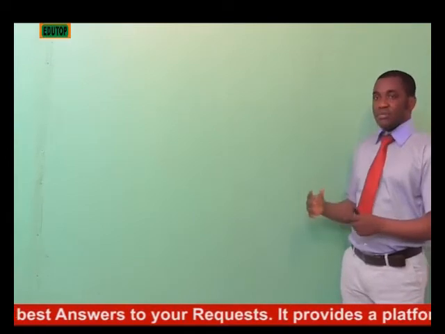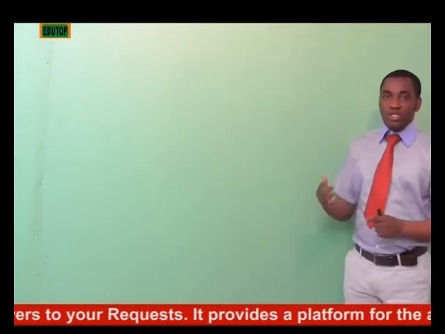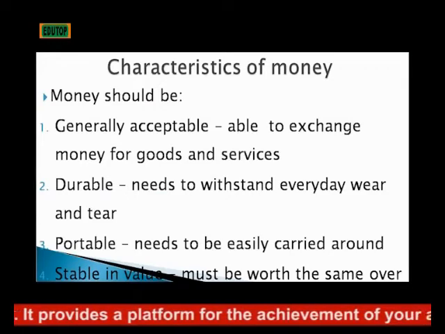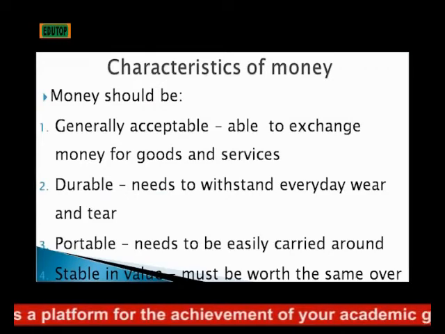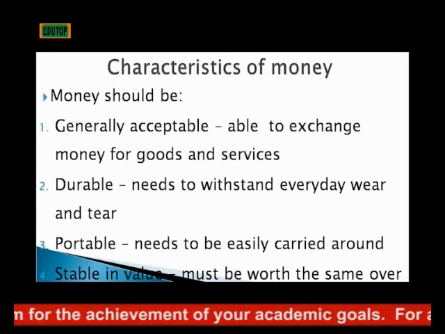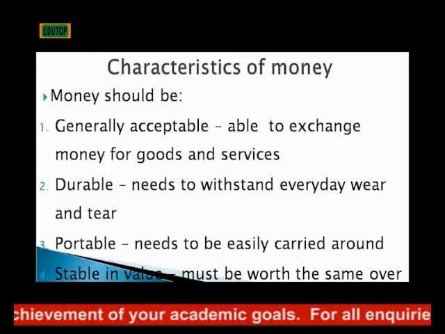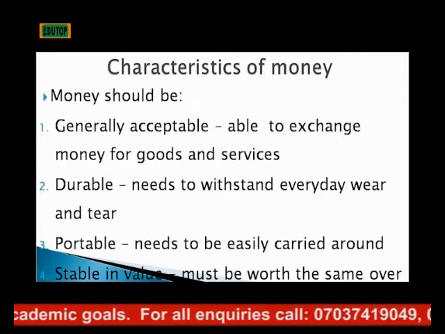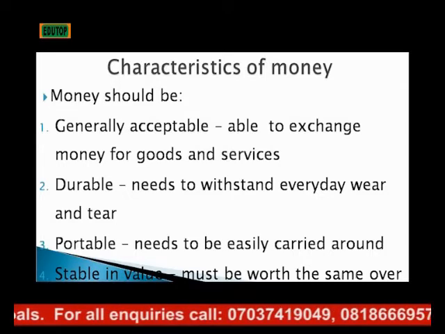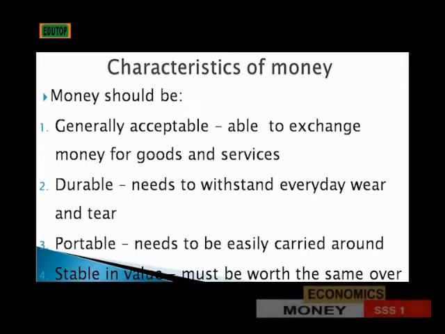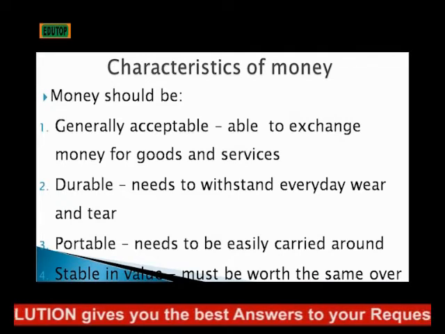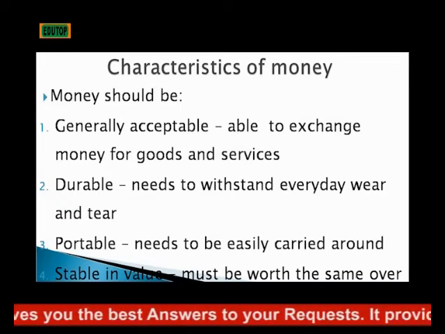What are the things to see with an item before we can consider it as money? One, general acceptability. Money must be generally acceptable. It must be something that can be exchanged for goods anywhere, anytime, that everybody accepts and agrees with. Number two, it must be durable. The need to withstand everyday transaction, everyday wear and tear is very, very important. Therefore, money must be something durable, something that doesn't wear out easily and quickly.